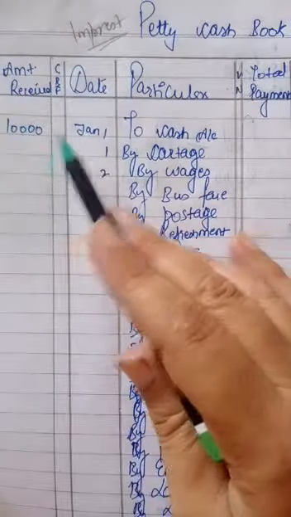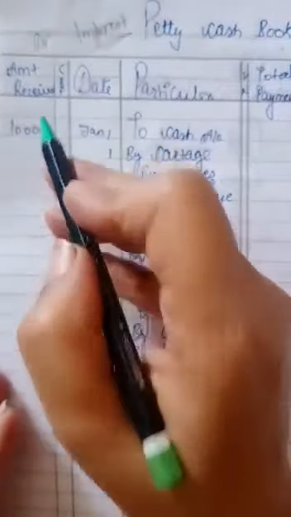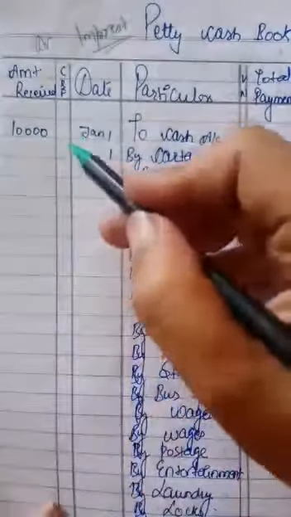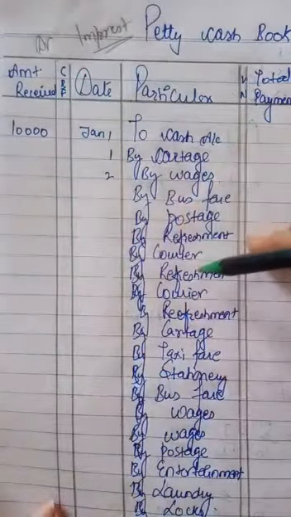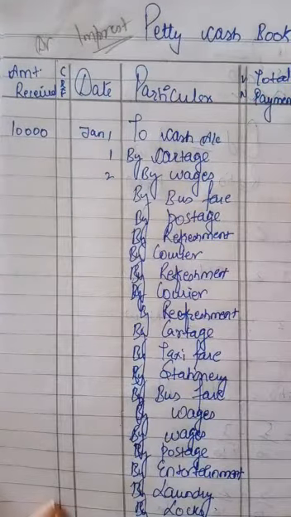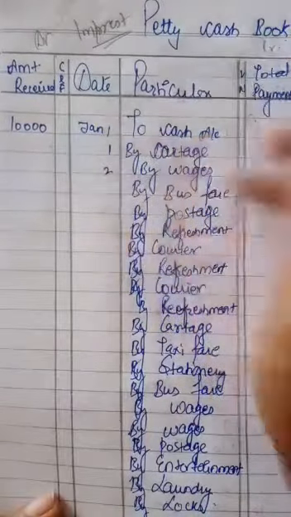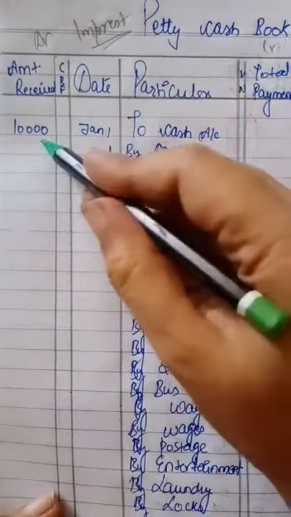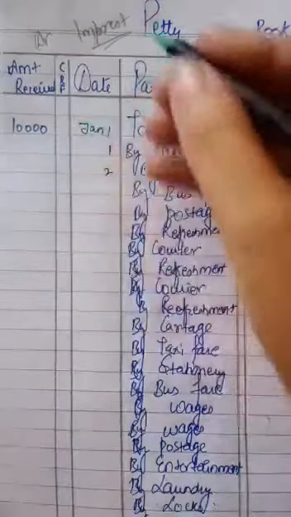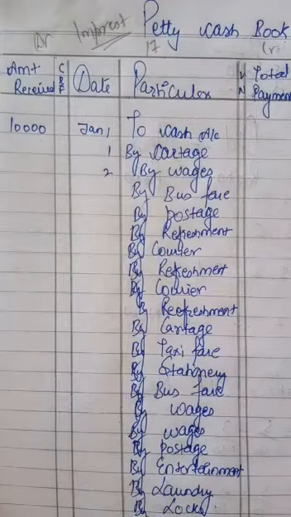10,000 you will receive. This is the petty cash book column. This is debit side. You have received the amount. Very first column will be amount received. Then cash book folio, it will leave empty. Date, particulars, voucher number and total payments. This is credit side. Here we have to record the one time payment we will receive. In the same particular column we will record to cash account 10,000. Illustration number 17 I have started. We will record whatever we have received.